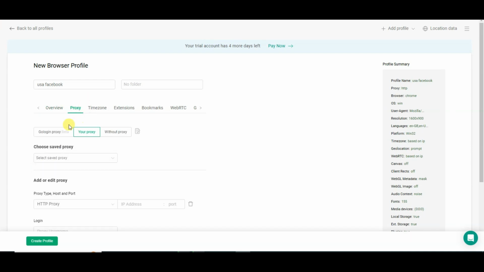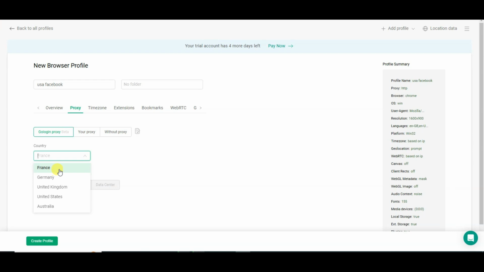You can select your proxy. You can select the Gologin proxy. Now you can select your country. Here you can see you can create a France Facebook account, Germany Facebook account, United Kingdom Facebook account, United States Facebook account, Australia Facebook account. You can click on United States. Now you can click on the Check Proxy button. Here you can see you get 0.49 GB for free.